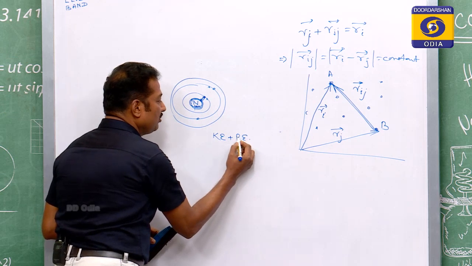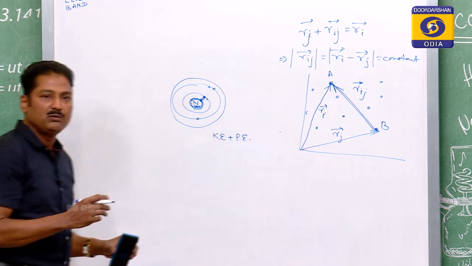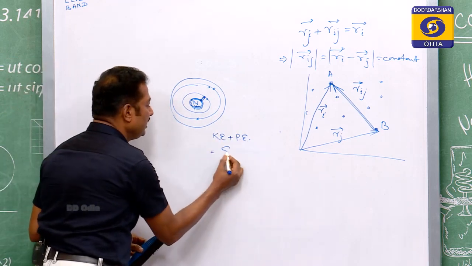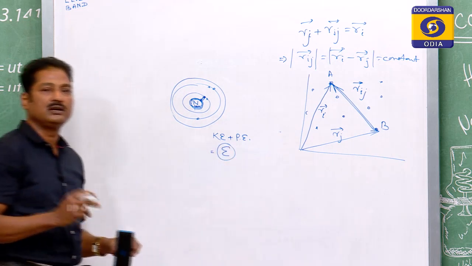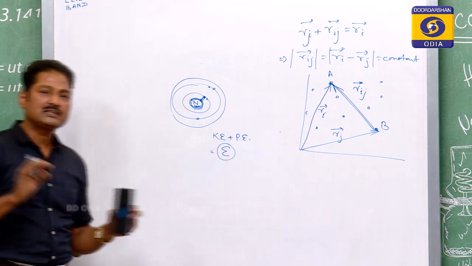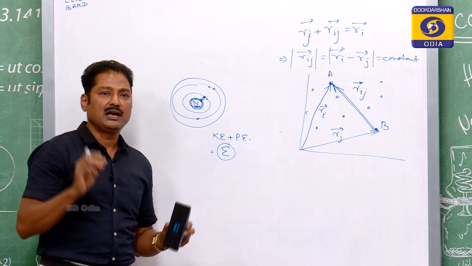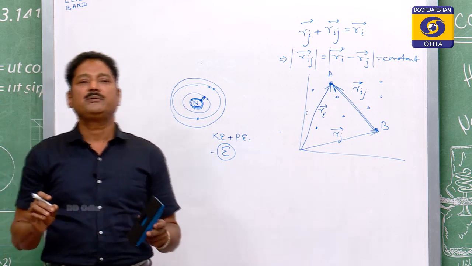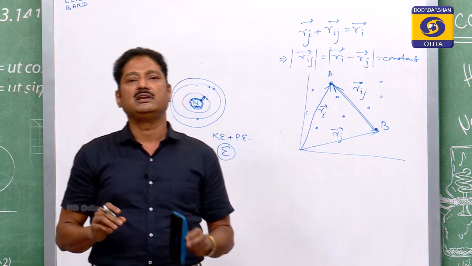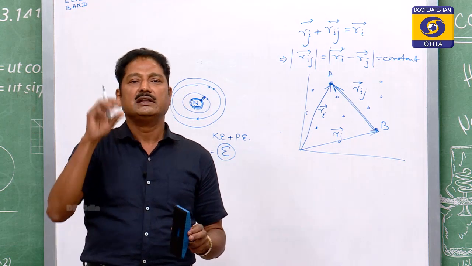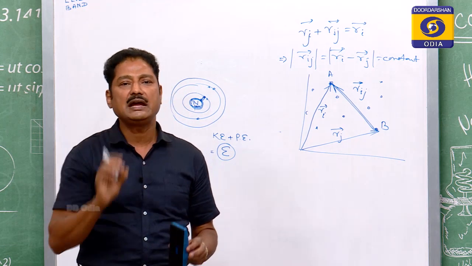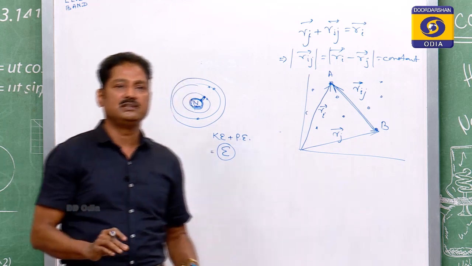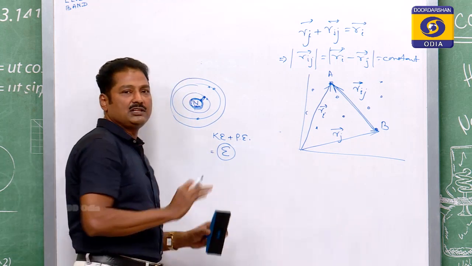So, you add them up, you will get some energy E of the electron in an orbit, and that is calculated. So, I want to say that if the electrons are revolving around the nucleus in an orbit, then electrons should possess a definite energy, and that energy is calculated theoretically.